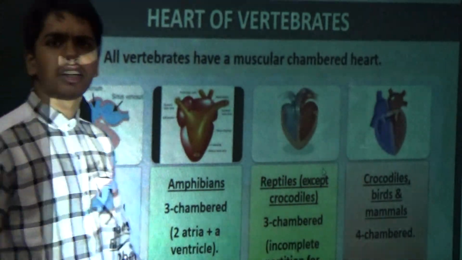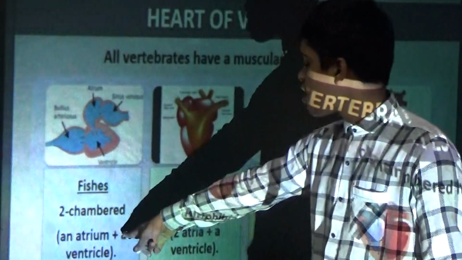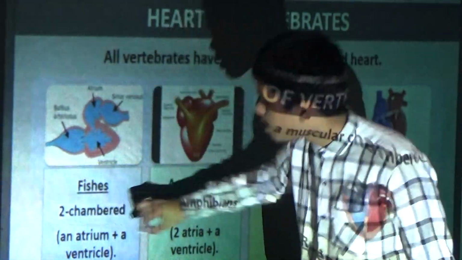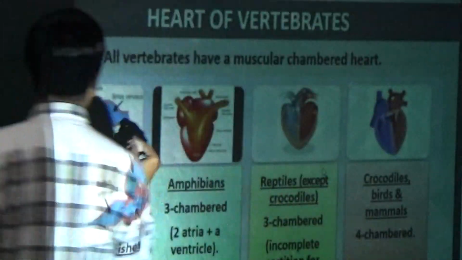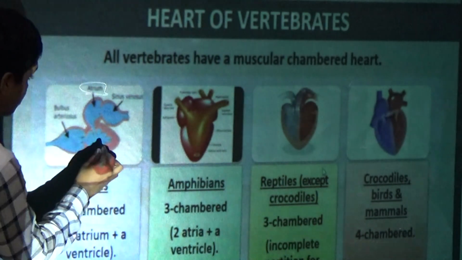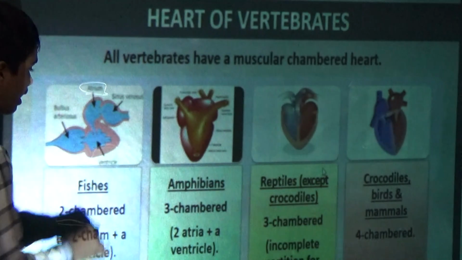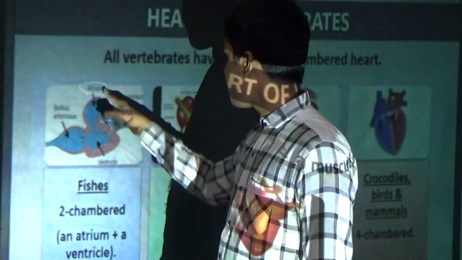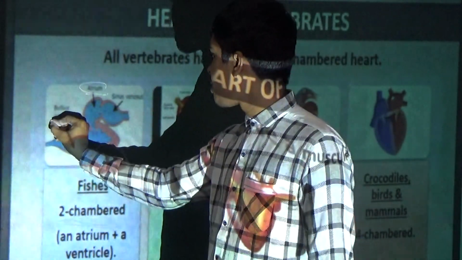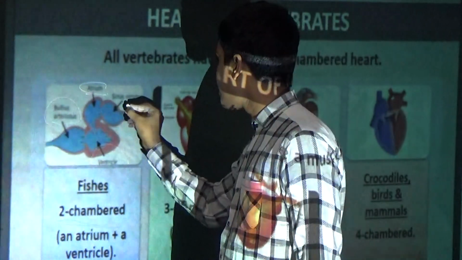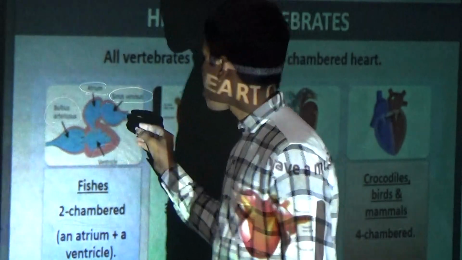Okay. First we will see fishes. Fishes have a two-chambered heart. Why? This is the atrium. I think it is not visible to you. The ventricle. It is atrium and it is ventricle. Okay? This is atrium, this is ventricle. And here it is bulbus arteriosus and sinus venosus.